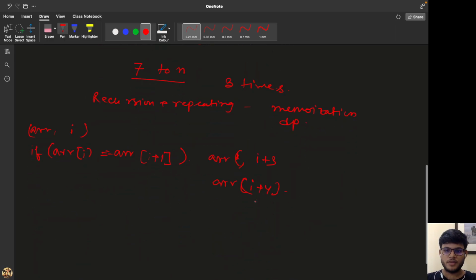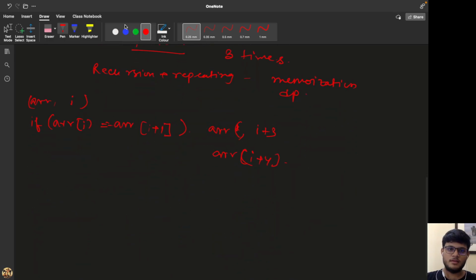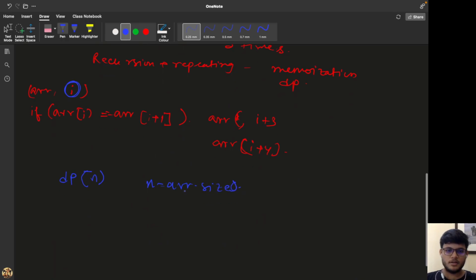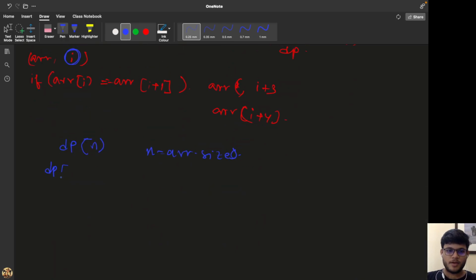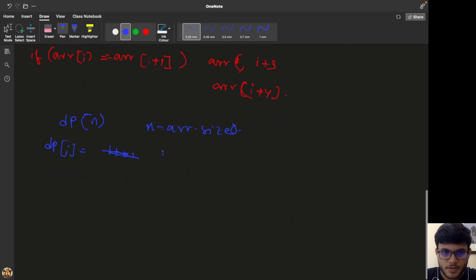So what we can do is keep another DP array. As you can see, this function only depends on the index of the array, so I can keep a DP array of size n, where n is the array size. DP of I will store whether the suffix array from I to n of the array gives a true result or not.